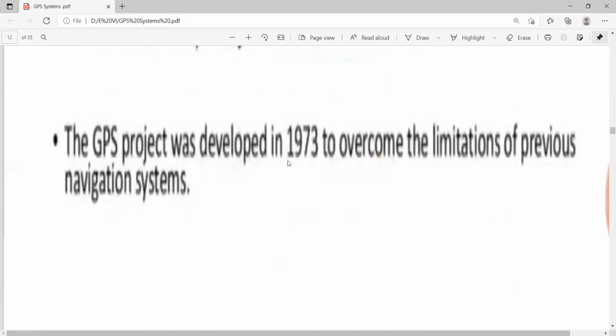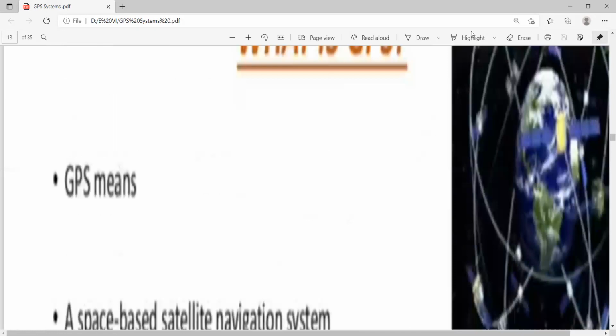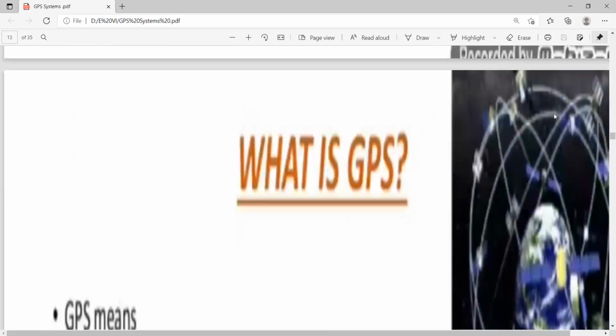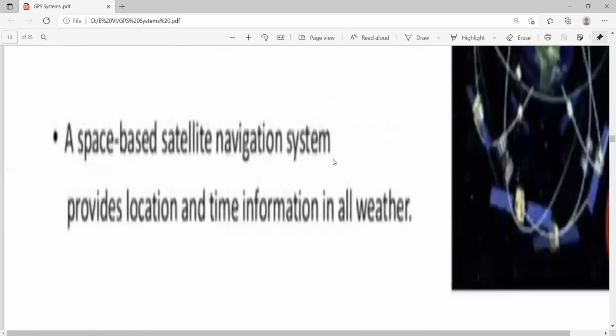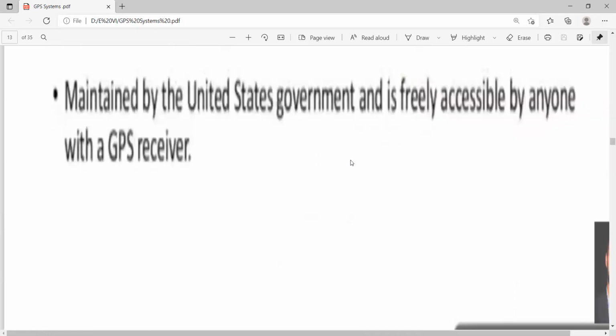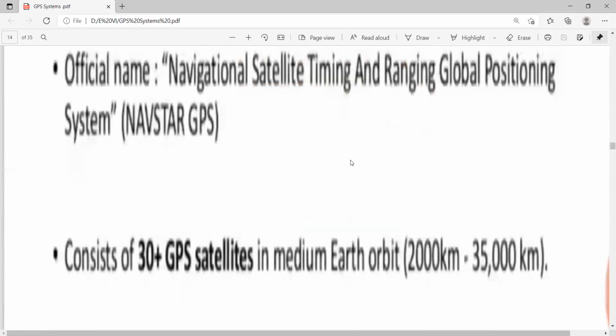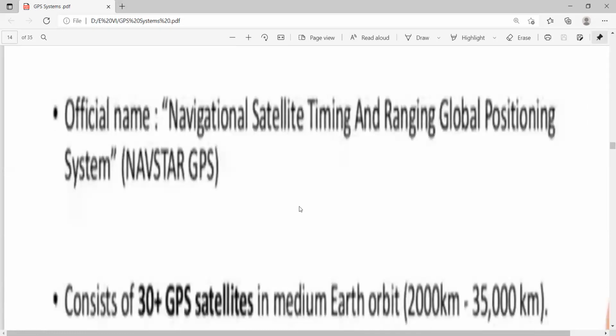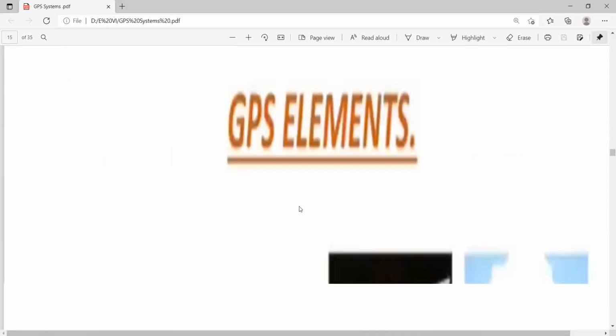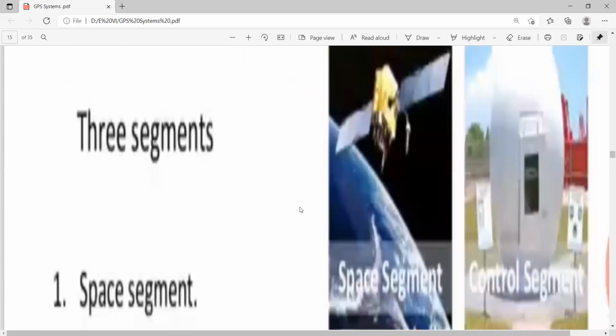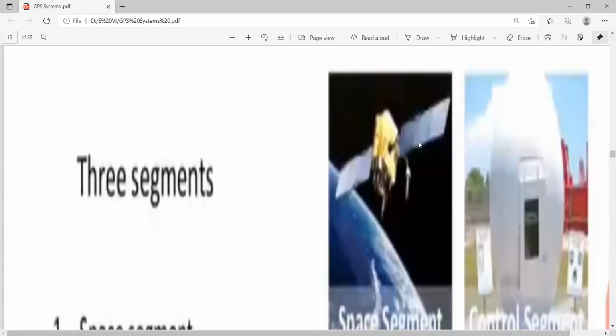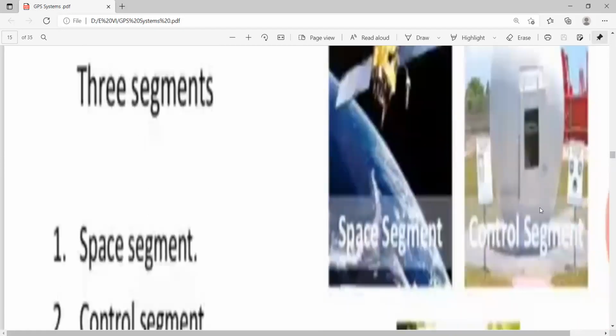So the main thing is, this is the image provided by the GPS people. It is a space-based satellite navigation system. The same things will be in the overview: who discovered it, the official name, Navstar, etc. These things we have already discussed. This is the general satellite image, with the satellite moving like this. How is the space segment controlled? So this is the space segment, then the control segment, then the user segment. These are the three important things.